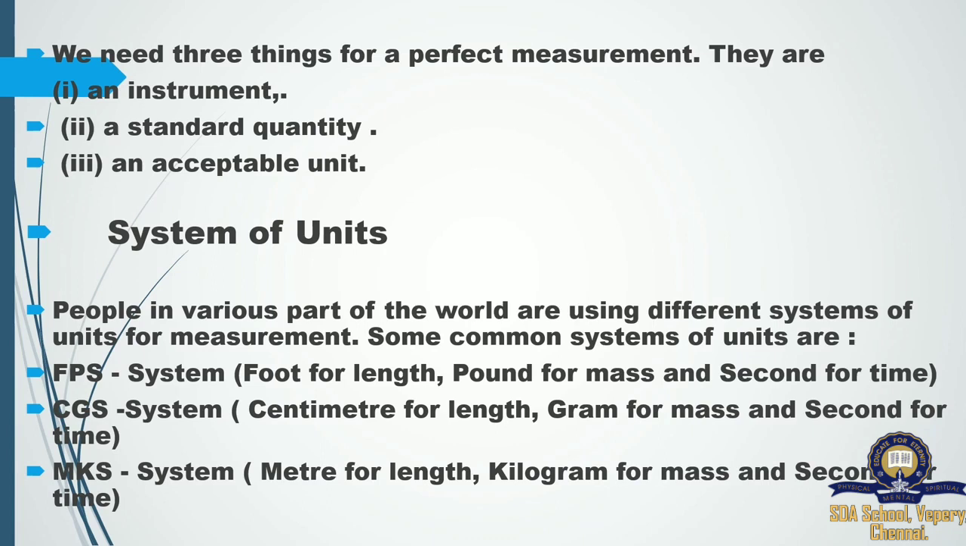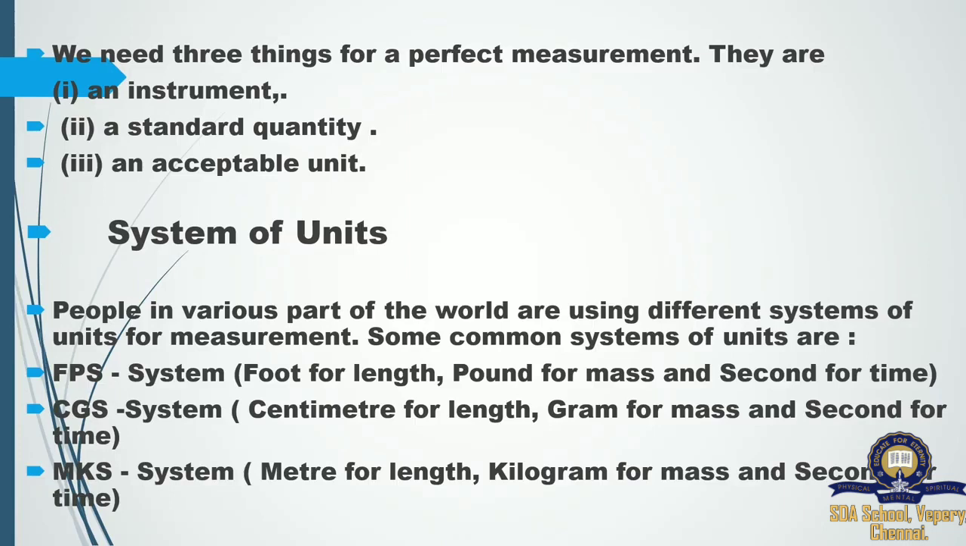For measuring, we need three things for a perfect measurement. What are they? An instrument. Instrument means, for example, you are going to measure your weight. So a weighing scale is needed. Then standard quantity. What is a standard quantity? Either it may be a kilogram, centimeter, liter, kilometer, like that.